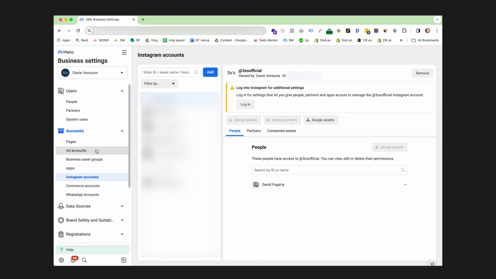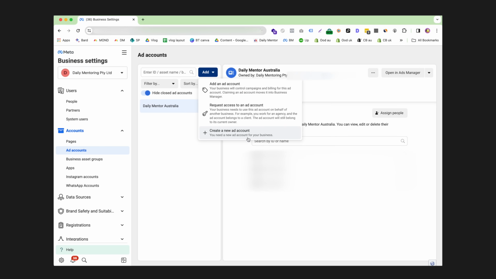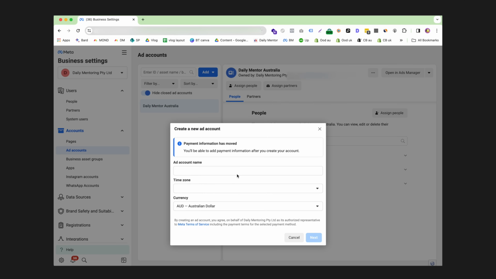All right, the next step is we need to come to ad accounts, and then you can click add and click create new account. Now, when naming the ad account, this is simply for your organization. You would create a brand new ad account for every single business that you launch, product that you launch on different brands, or even if you start advertising in a brand new region. For example, Oodie sells in Australia, but we'll have a different ad account for the US. This is mainly just an organizational and risk tolerance thing.